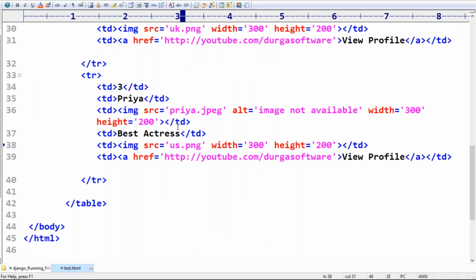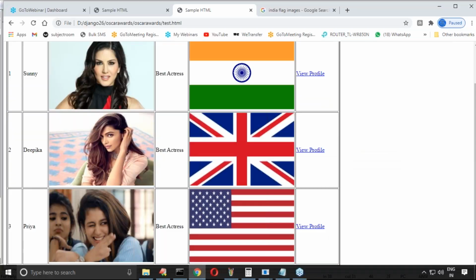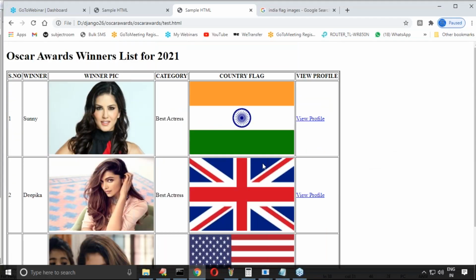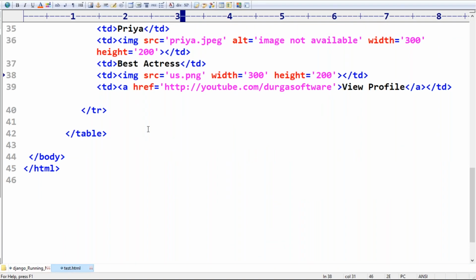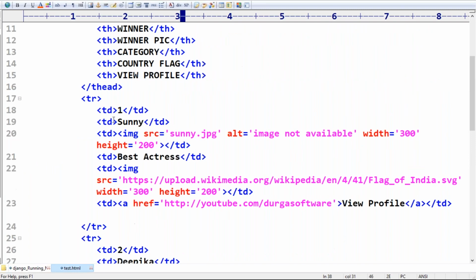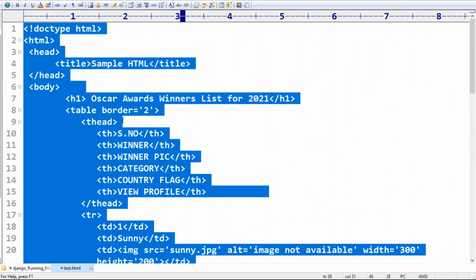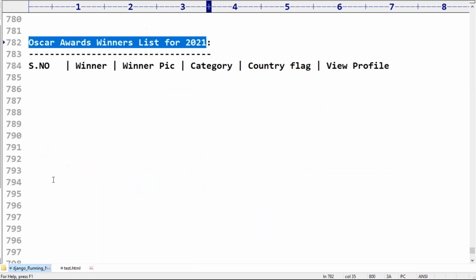What is the TR? What is the TH? How can you place images? Better to keep your mind here only. Don't concentrate on these images, concentrate on the tags. Highly recommended, good programming practice: look at the code, not the images.